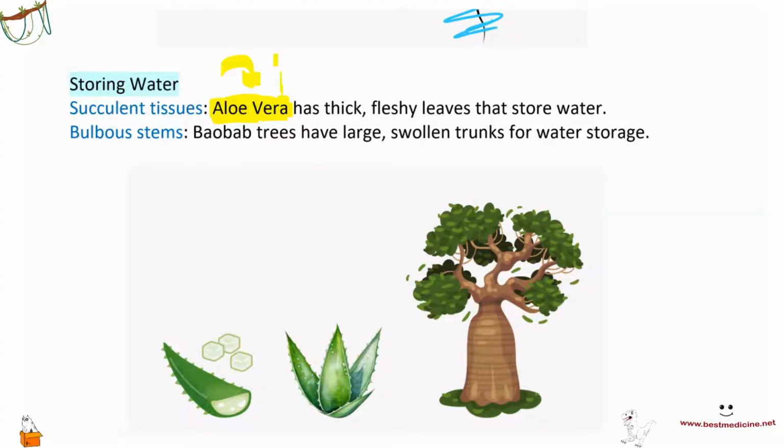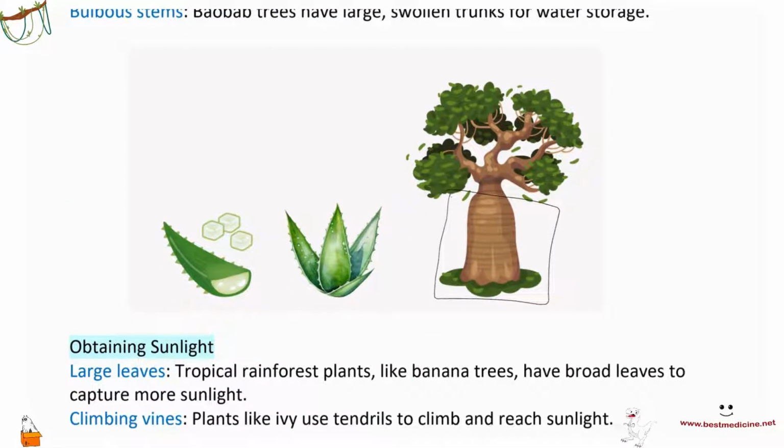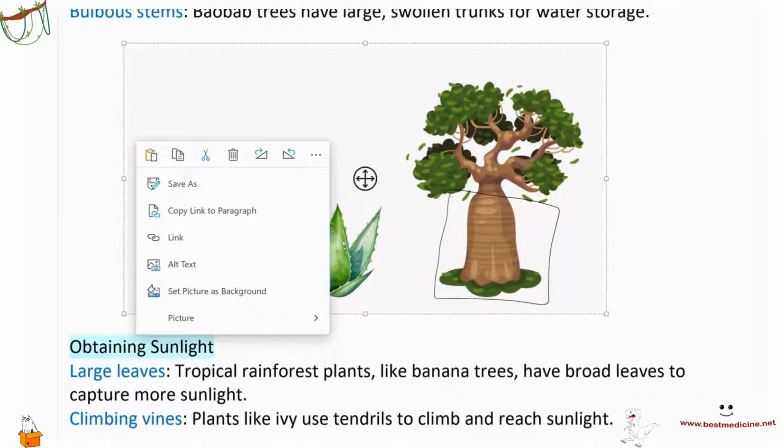They have thick fleshy leaves. That's just an example that helps store water. So many different plants have features like these that are able to help them store water. You could have bulbous stems. For example, baobab trees, right? If you see this tree here, it's a very big one, and in the very thick stems, these swollen trunks as well, they are able to store a lot of water. And then, of course, we have competition for obtaining sunlight.